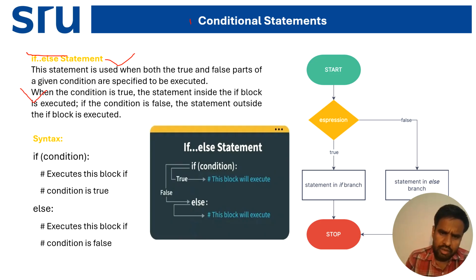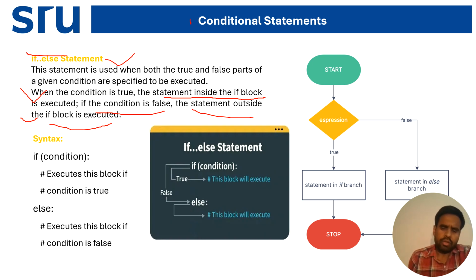When the condition is true, the statement inside the if block will get executed. If the condition is false, then the statement outside the if block is executed. That means if the condition is true, the if block is going to execute; otherwise it will execute outside the block. If you want to see the syntax, now I'm giving the if condition.